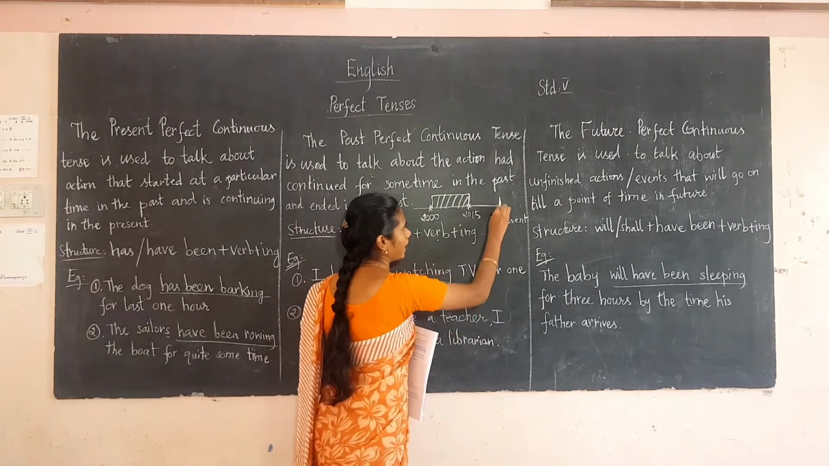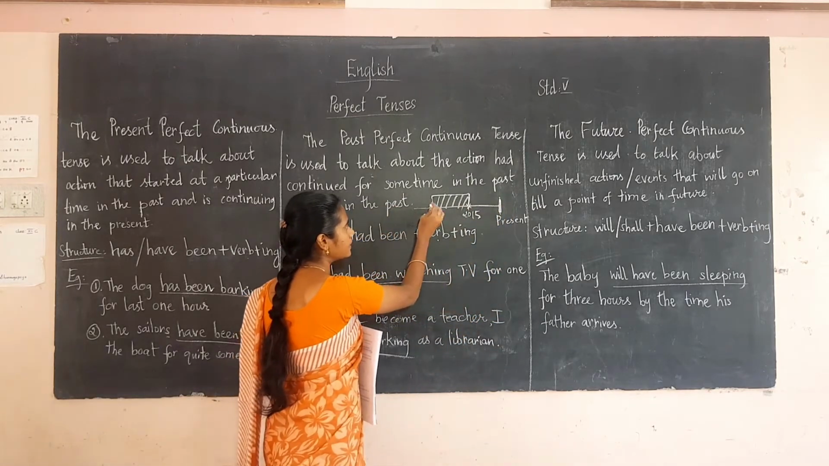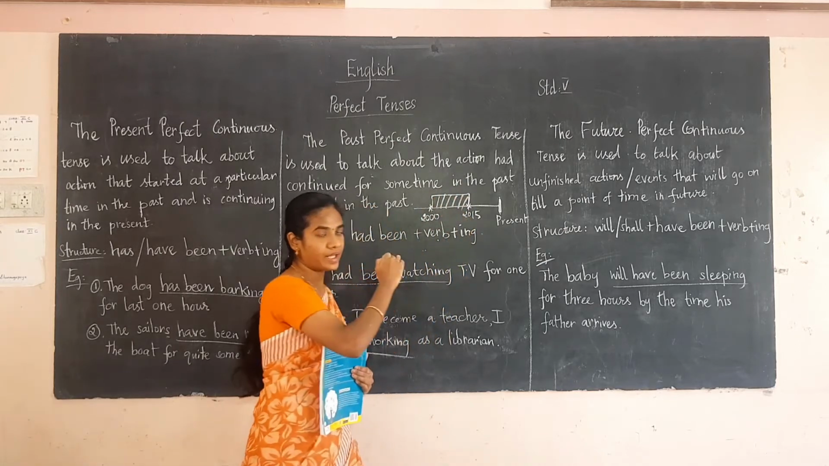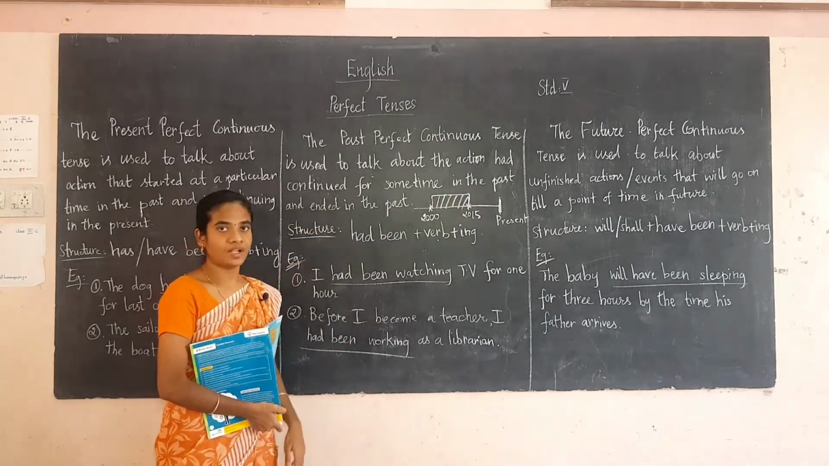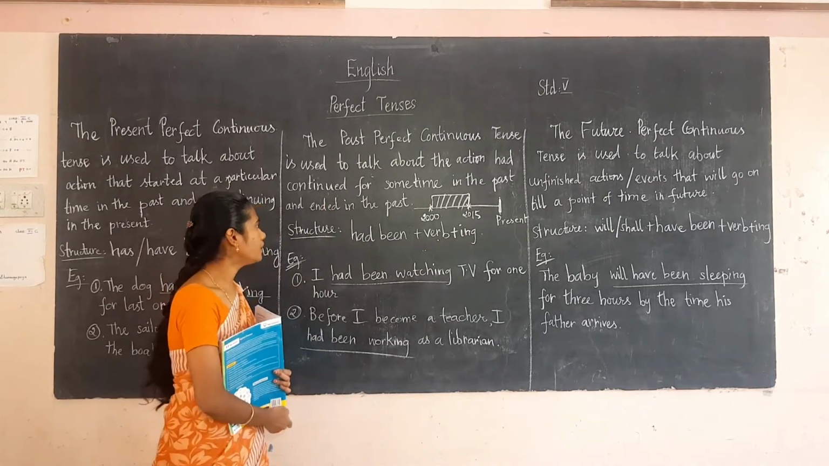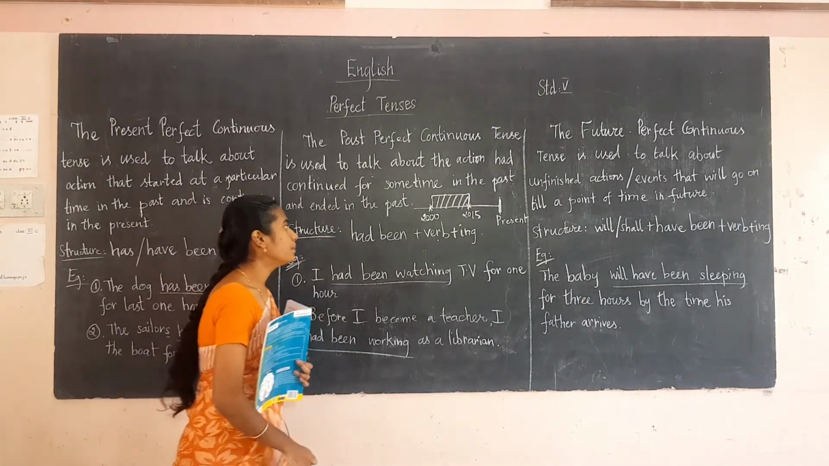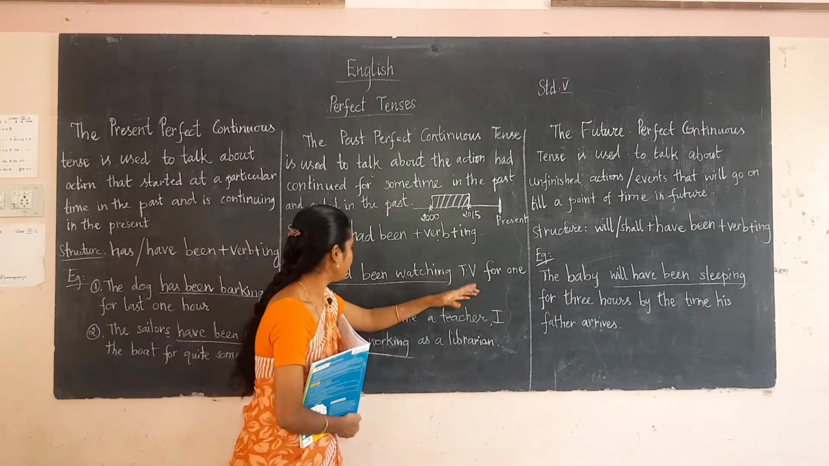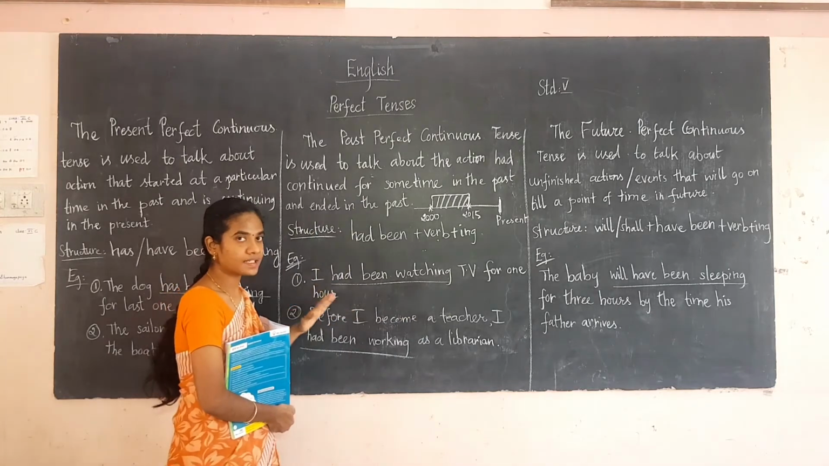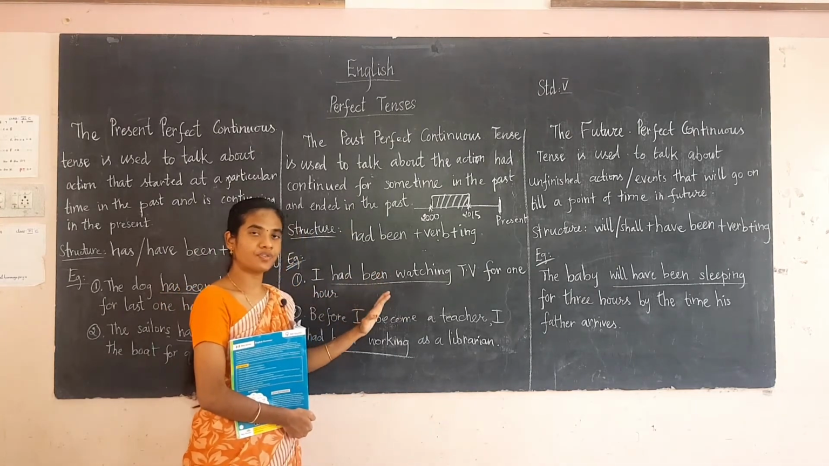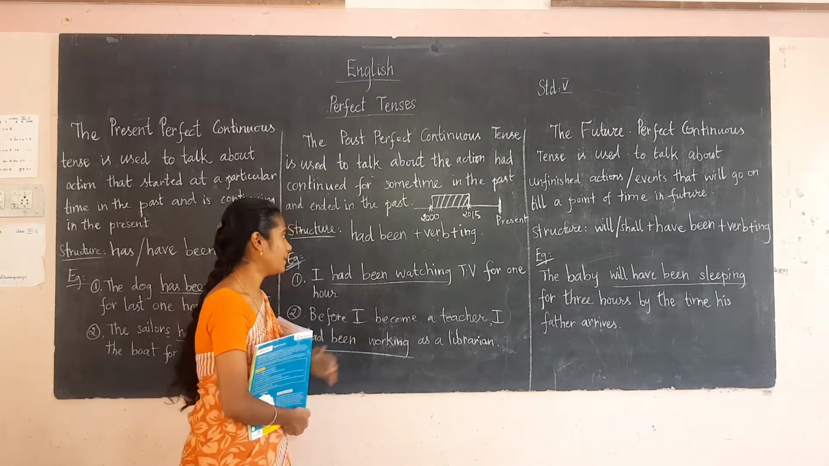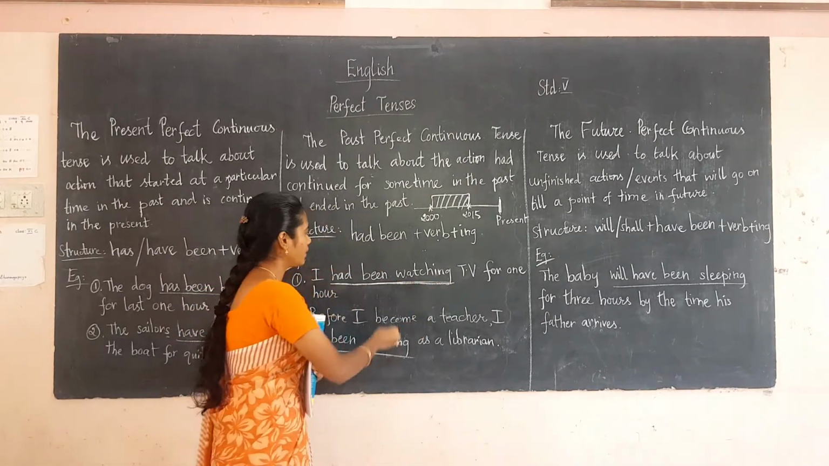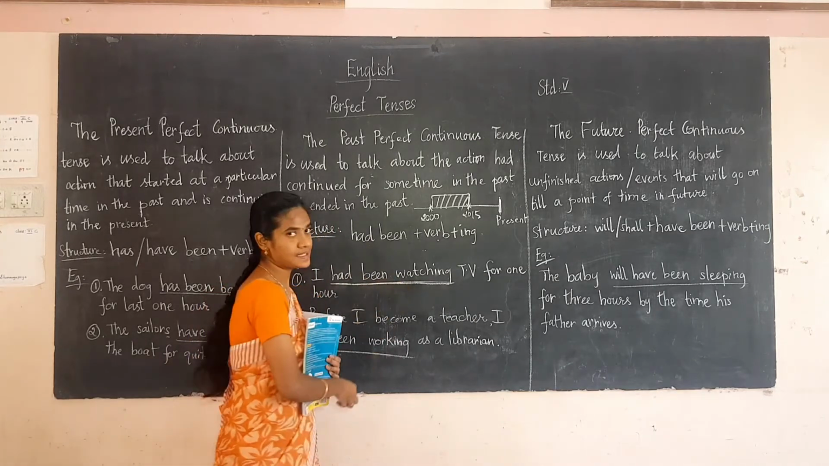This is the present. See, this is the past, in 2000. It continued for some time and it ended in the past. That is the past perfect continuous tense. Now the structure is had been plus verb plus ing. Now see this example: I had been watching TV for 1 hour. So the action started in the past, continued for some time, and ended in the past. So we are using had been watching, that is, had been plus verb plus ing.